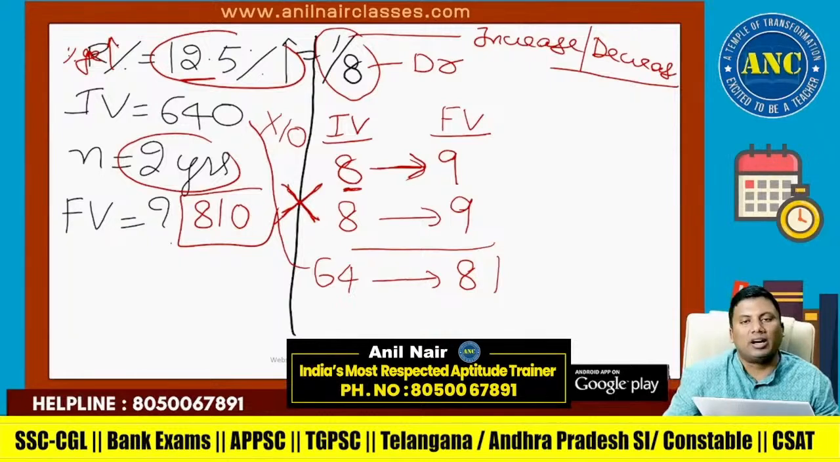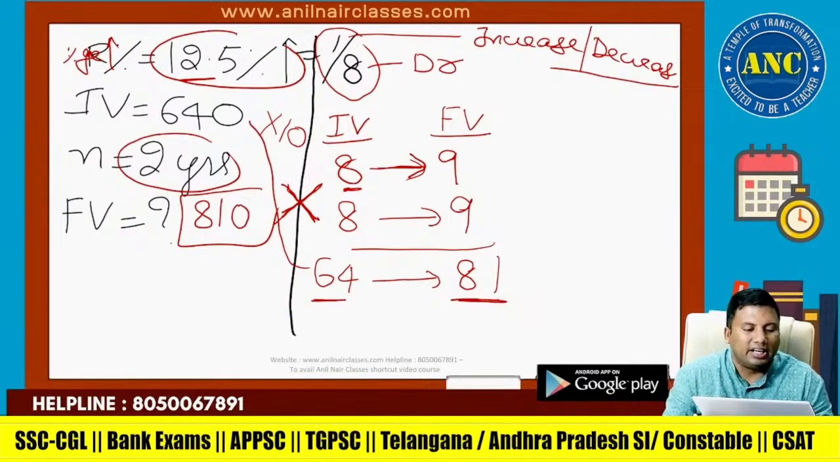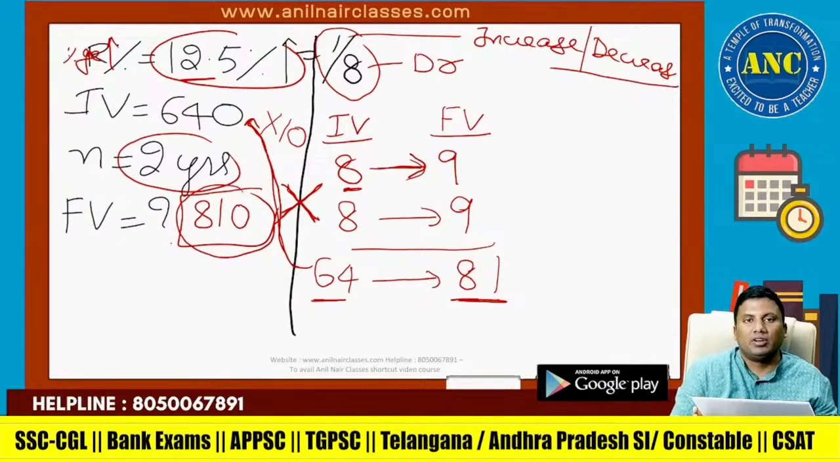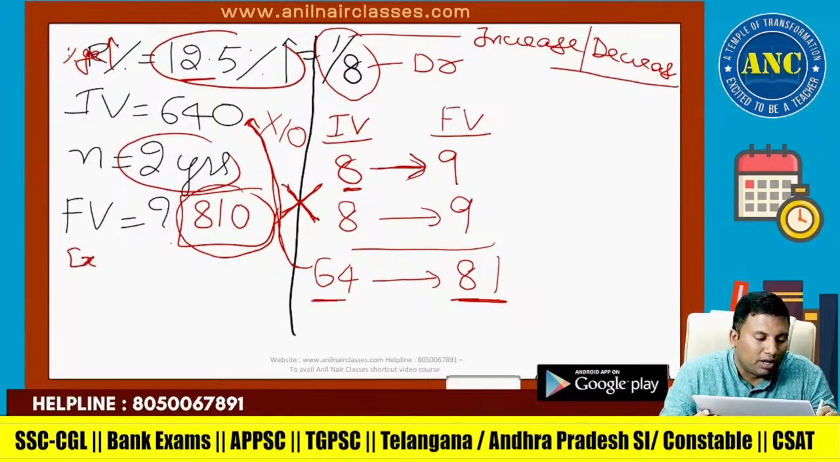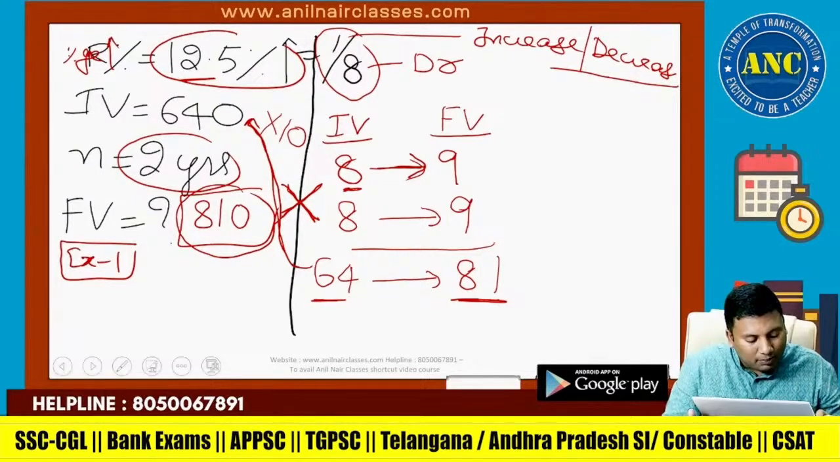Fundamental principle of multiplication. 8 8s are 64. 9 9s are 81. 64 has become 640 into 10 times. 81 will become 10 times, which is 810. This is example 1. At least 10 examples I will solve under this concept.